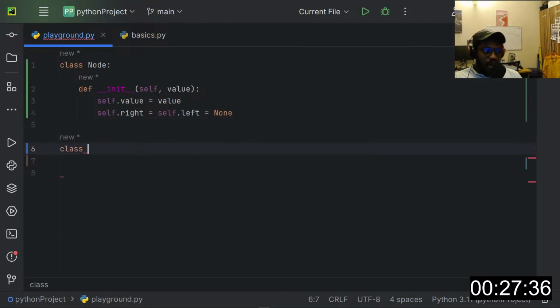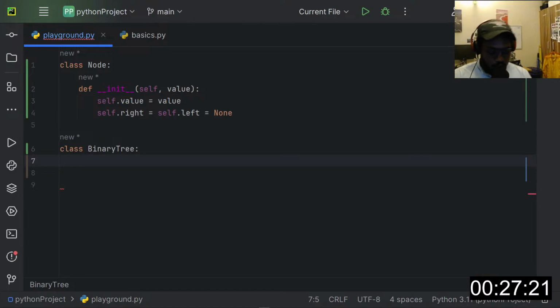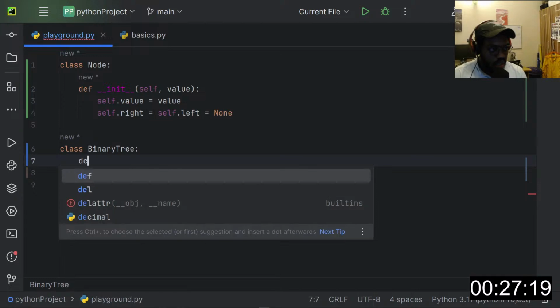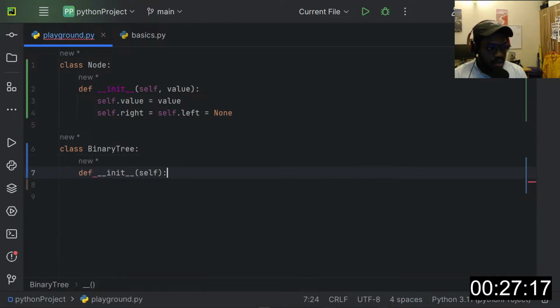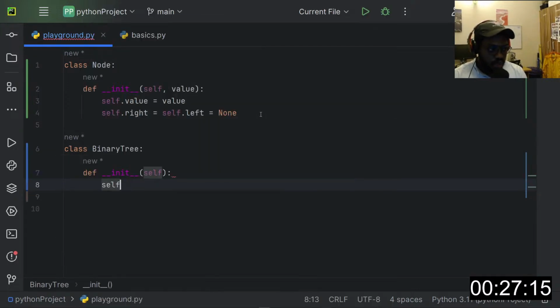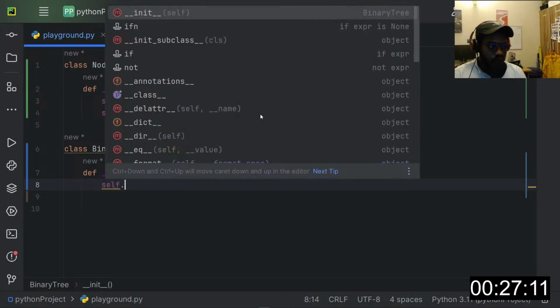Now let's create a class for our tree. I'll call this BinaryTree, right? Now this BinaryTree will need a constructor function, the init function here. So we'll say init self. Now we'll need some properties for this tree, and the only thing we need here is just the root.